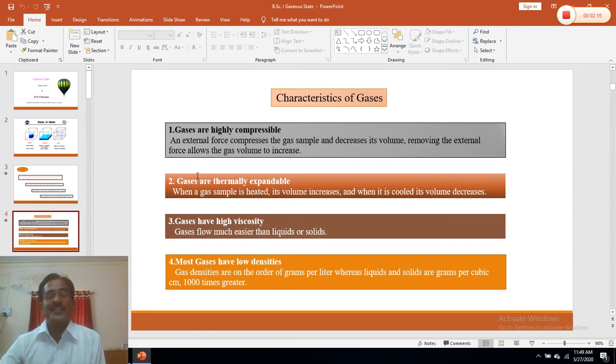So some of the characteristics are that gases are highly compressible. Gases can be compressed. Another characteristic of gas is that it is thermally expandable. So if we heat the gas, it expands. Gases have viscosity. Like liquid, gases also have viscosity. So gases flow. If you consider the density of gas, it is much less than the solid and also liquid. So these are some of the characteristics of the gas.